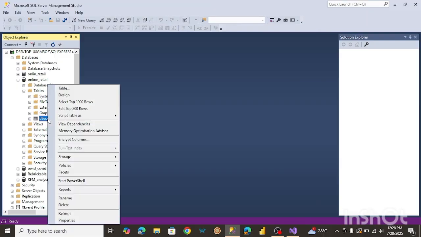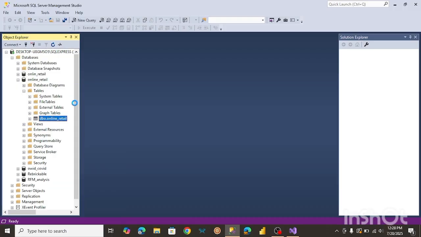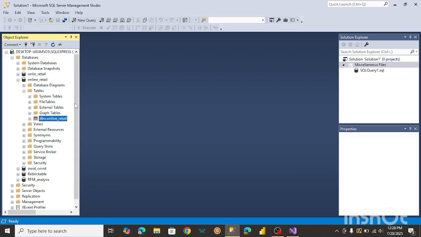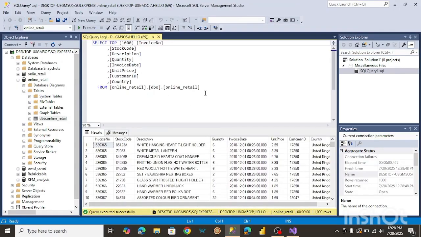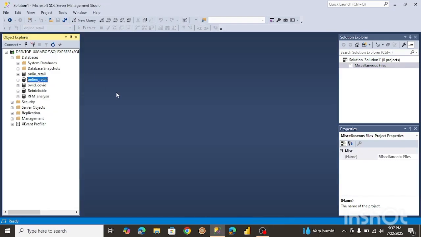So let's just review this real quick to see if there's data in it. So I'm gonna select the top 1000 rows. Okay, so we got our data there. So it's time to move on to the next step. All right, so we can start performing our analysis.